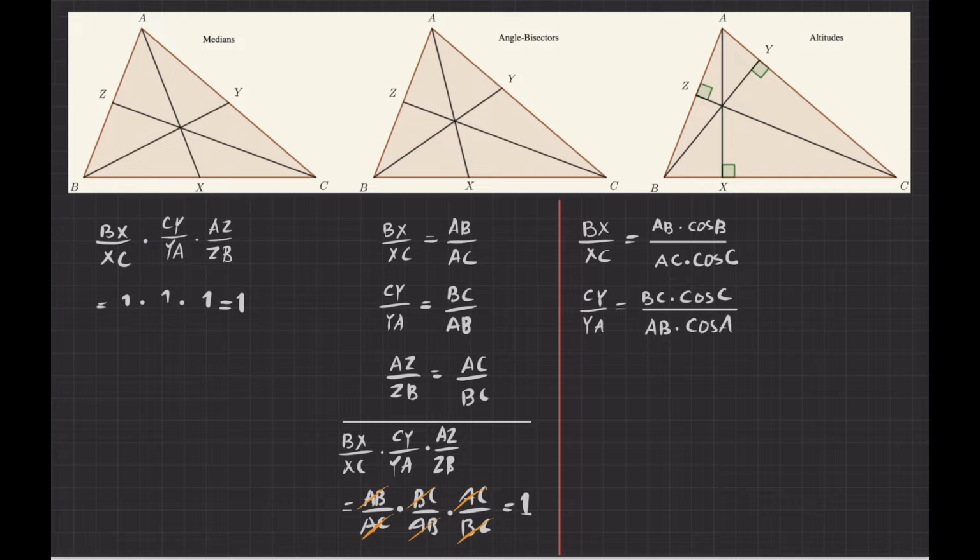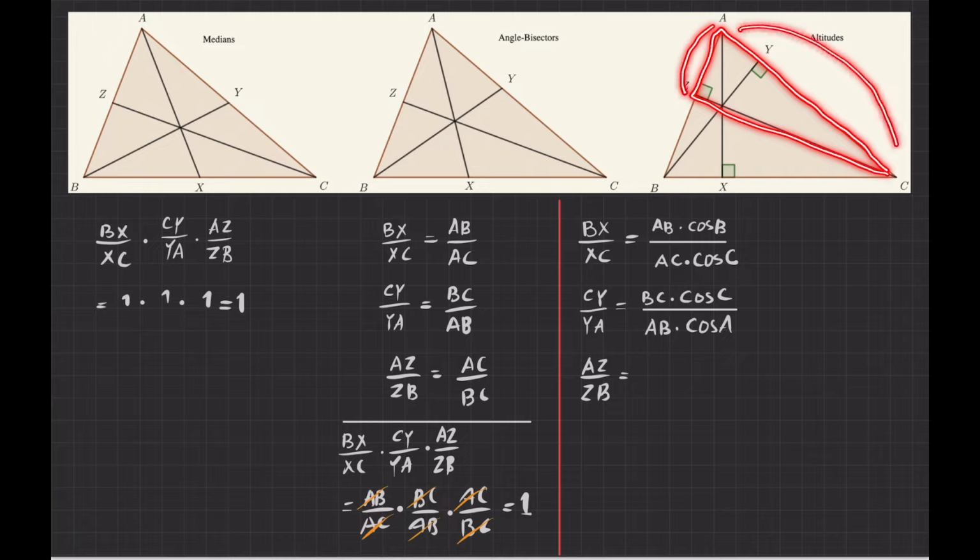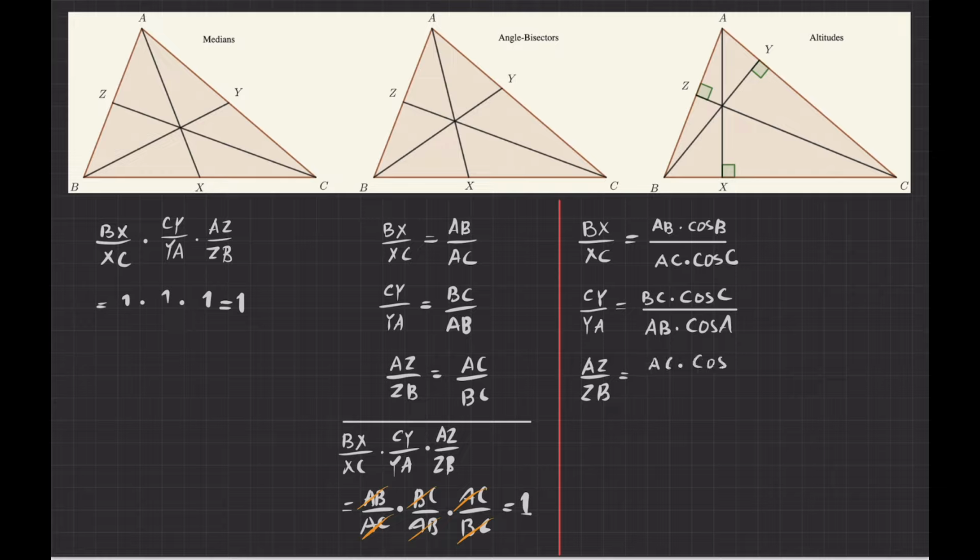And finally, I would write AZ over ZB is equal to, for AZ, I concentrate on this right angle triangle, and AZ is equal to the hypotenuse AC multiplied by cosine of A. So it becomes AC multiplied by cosine of A. And finally, for ZB, I will concentrate on this one.